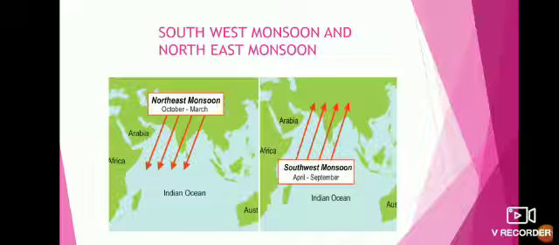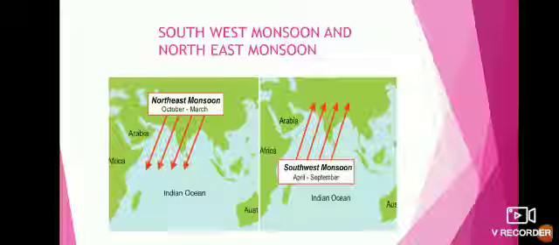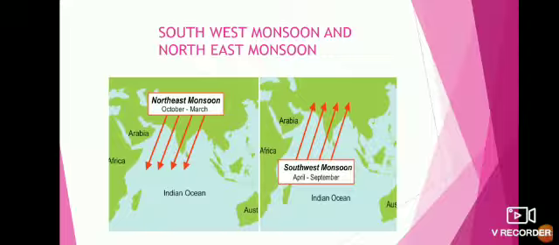Similarly, we observe in the months of November and December, rains occur due to movements of clouds in the direction of winds blowing from eastern side, northeast side. These winds are called northeast monsoon.